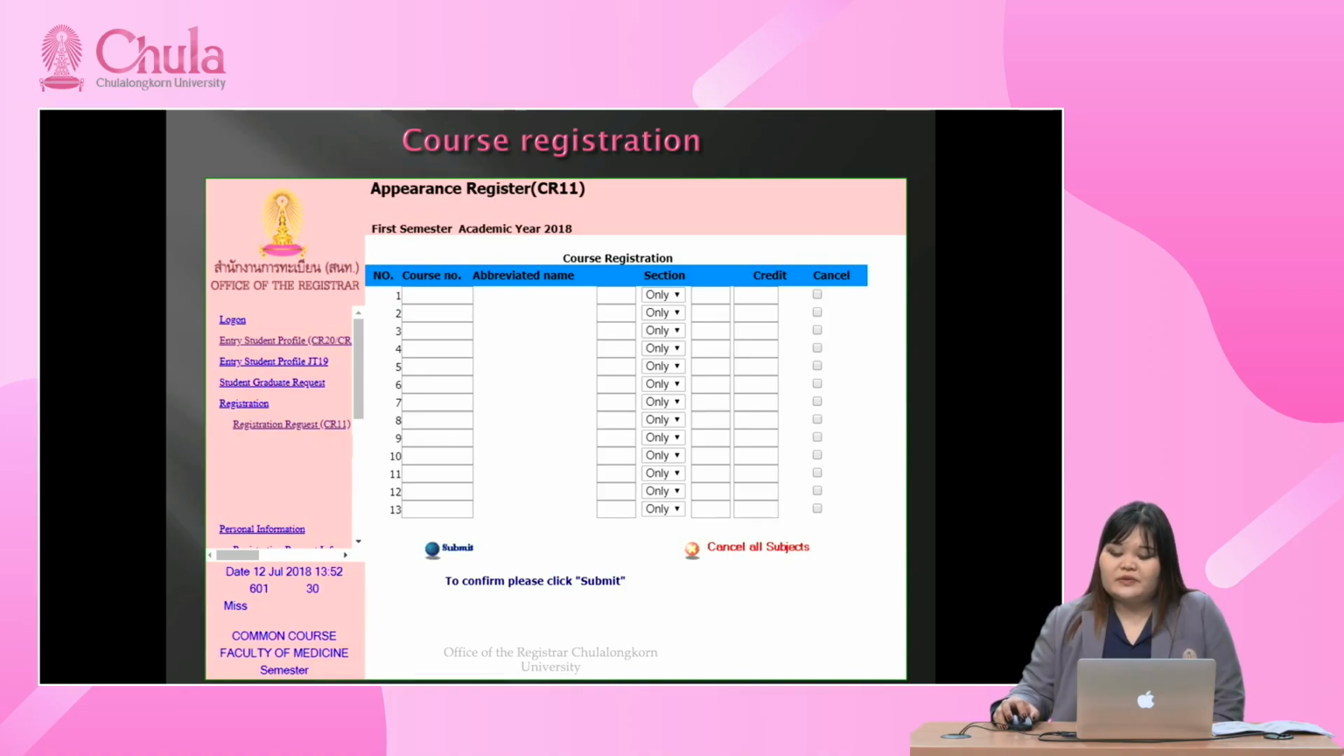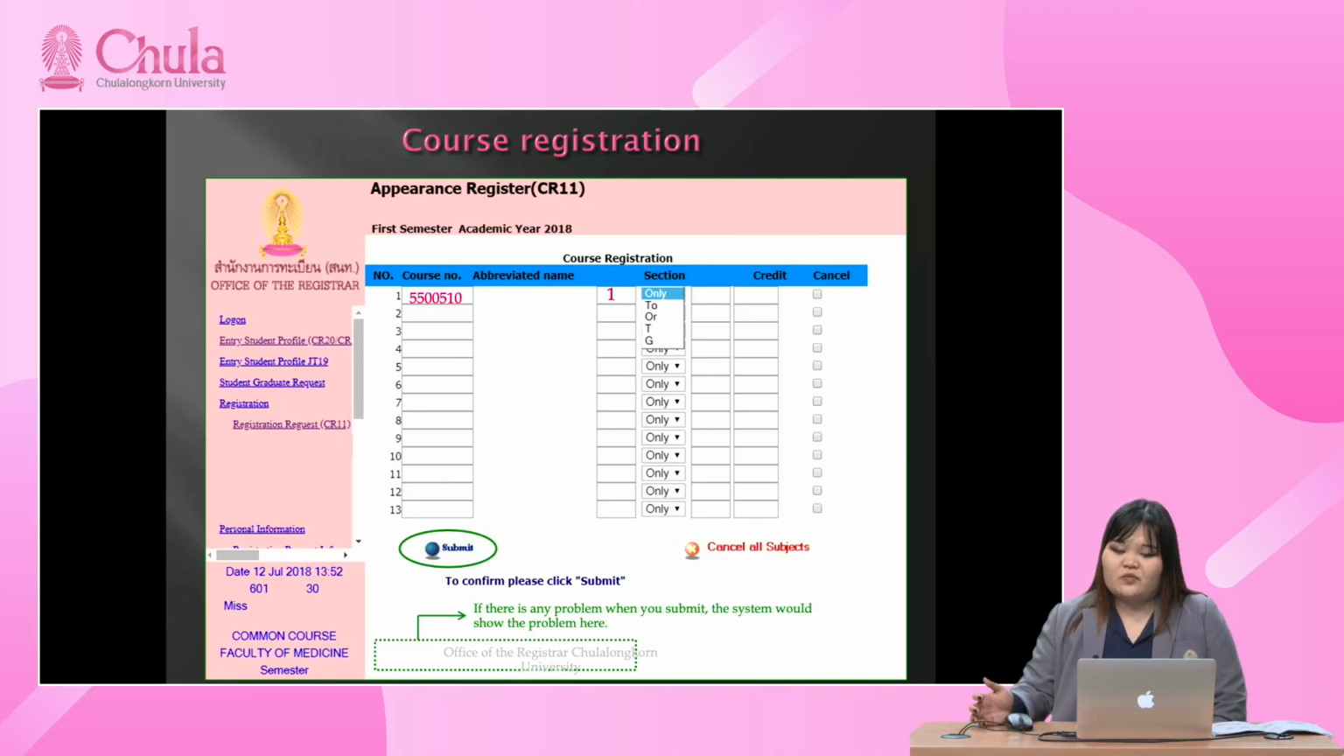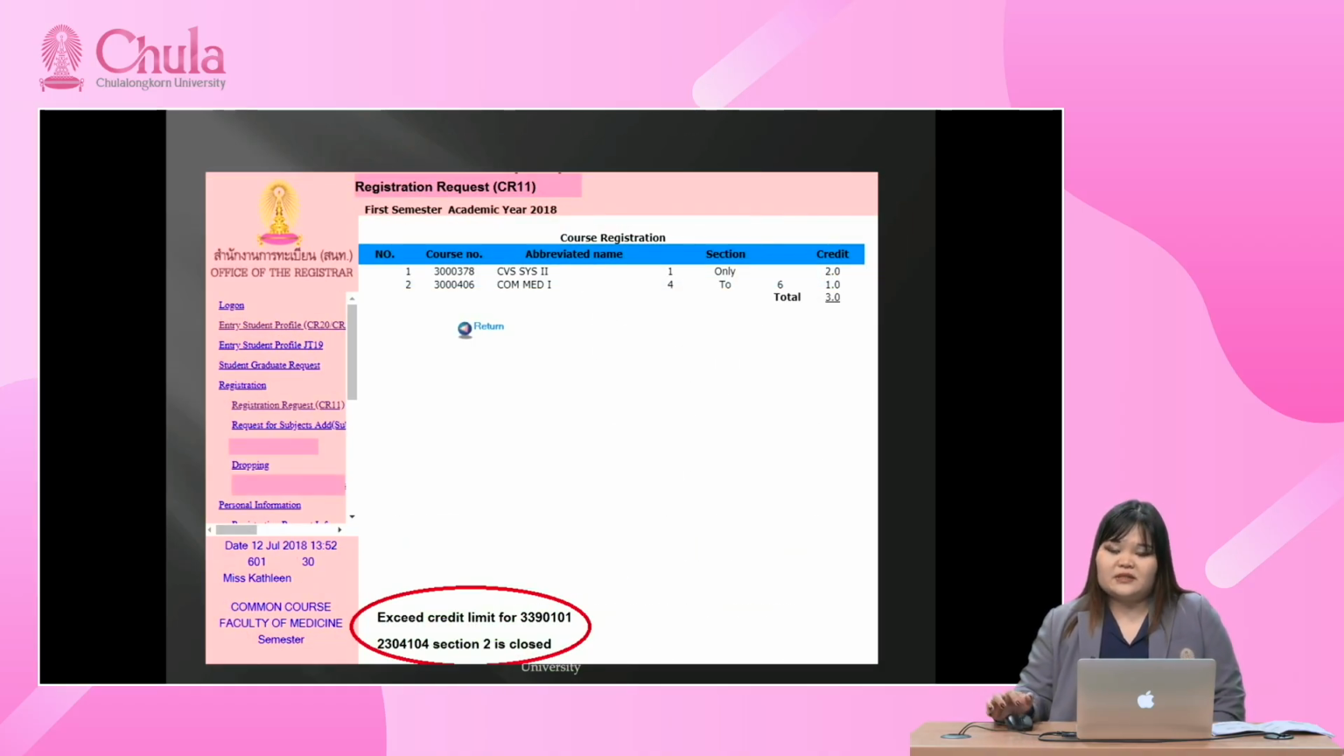How to make the registration request: just fill the course number, the section number, and the drop down. You can choose whether you will register section 1 only or section 1 to 2 or whatever, but normally it will be only one. And then just click submit. If you click submit and something goes wrong, it will appear at the bottom of the page. So please look carefully. And after you click submit, you will see the page like this. If some problem happens again after you click submit, it will show like this.